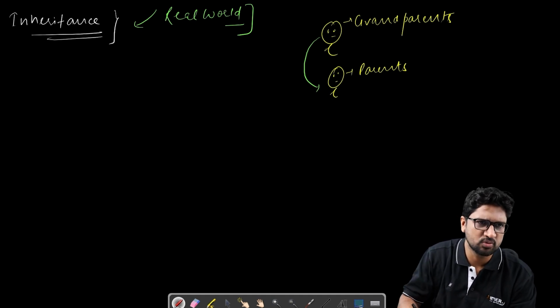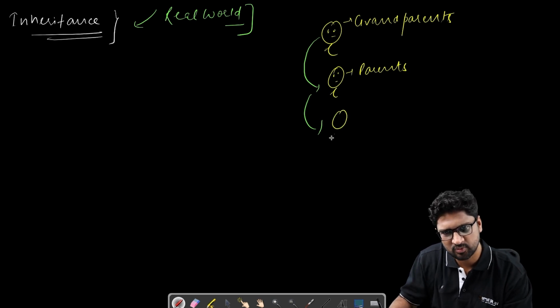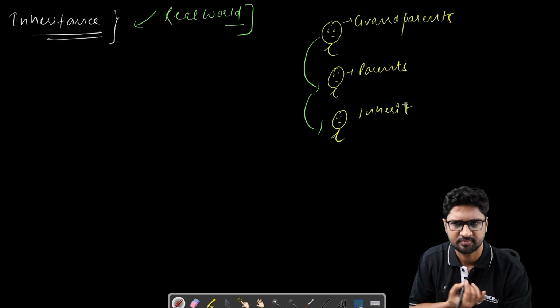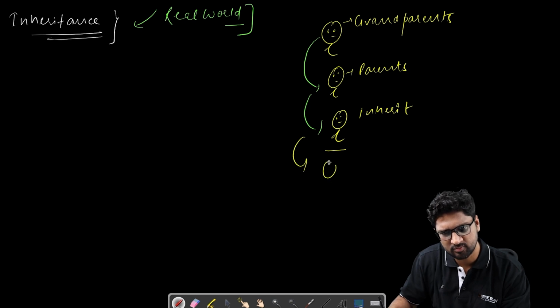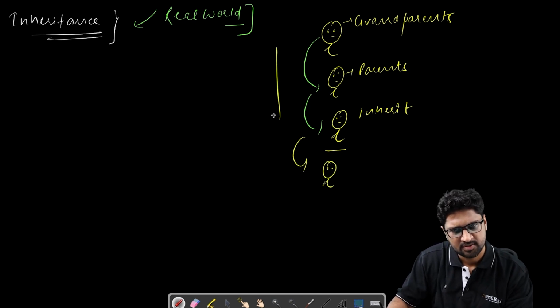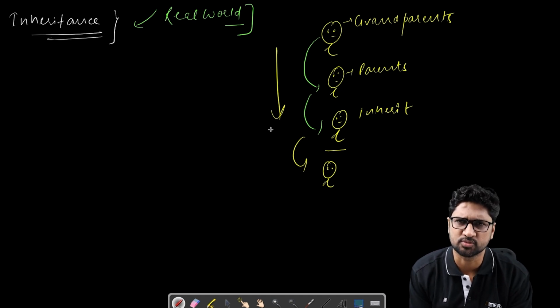Whatever money your parents make or the challenges they have, you will anyway inherit. And typically, your kids will have to as well. So the law of inheritance is there in the real world also.